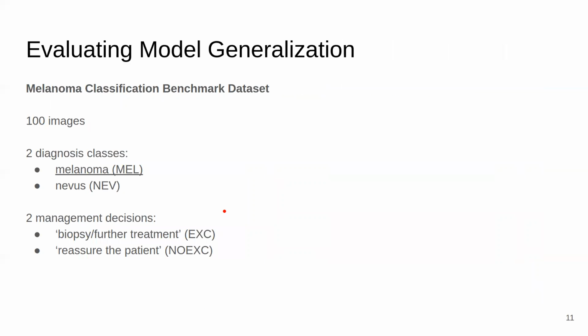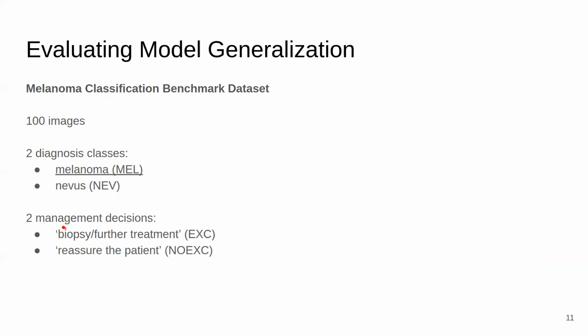Next, we want to evaluate the models' generalization capability. For this, we'll look at another dataset, the melanoma classification benchmark dataset, and we take a pre-trained model from the previous dataset and apply it to this. This dataset has 100 images and 2 diagnosis classes, melanoma and nevus. Melanoma, as we said, is the malignant class.